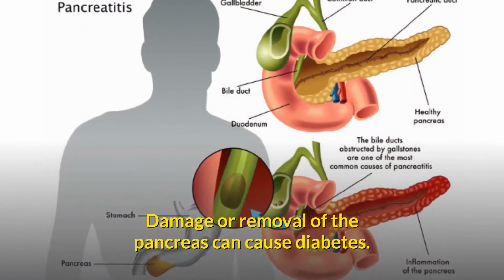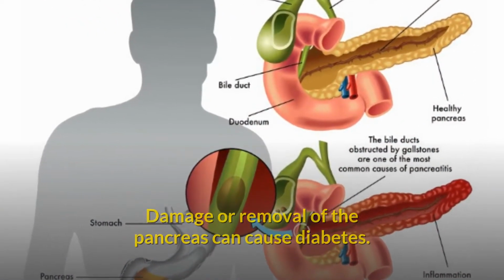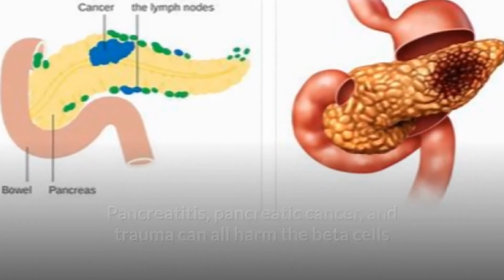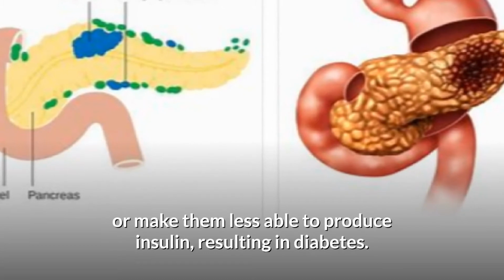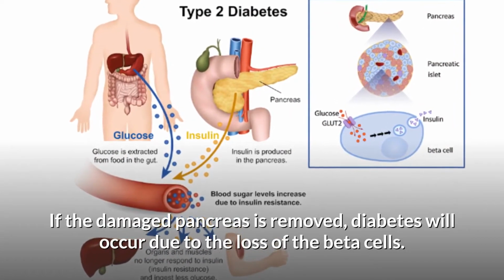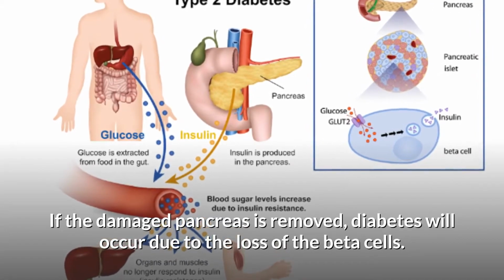Damage or removal of the pancreas can cause diabetes. Pancreatitis, pancreatic cancer, and trauma can all harm the beta cells or make them less able to produce insulin, resulting in diabetes. If the damaged pancreas is removed, diabetes will occur due to the loss of the beta cells.